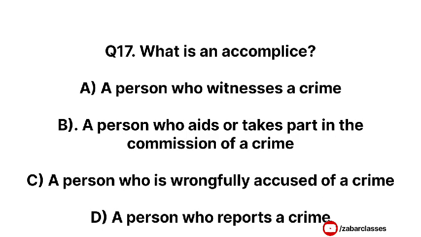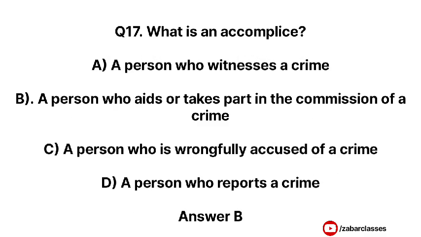Next question is, what is an accomplice? Option A, a person who witnesses a crime. Option B, a person who aids or takes part in the commission of a crime. Option C, a person who is wrongly accused of a crime. Option D, a person who reports a crime. Correct answer is option B, a person who aids or takes part in the commission of a crime.